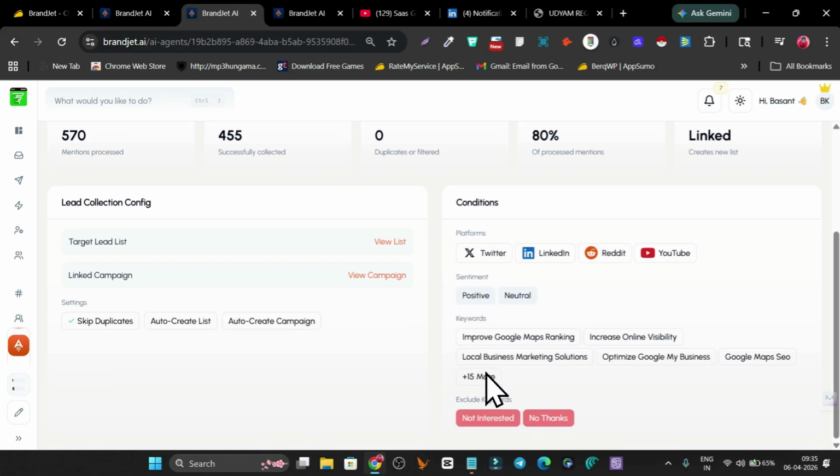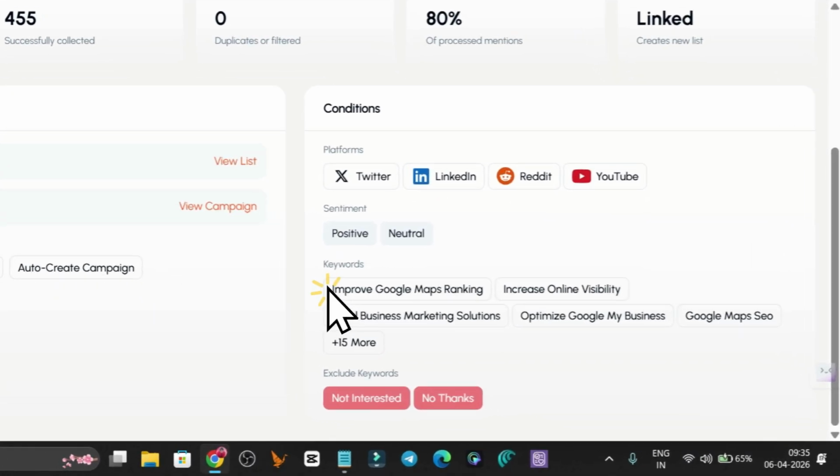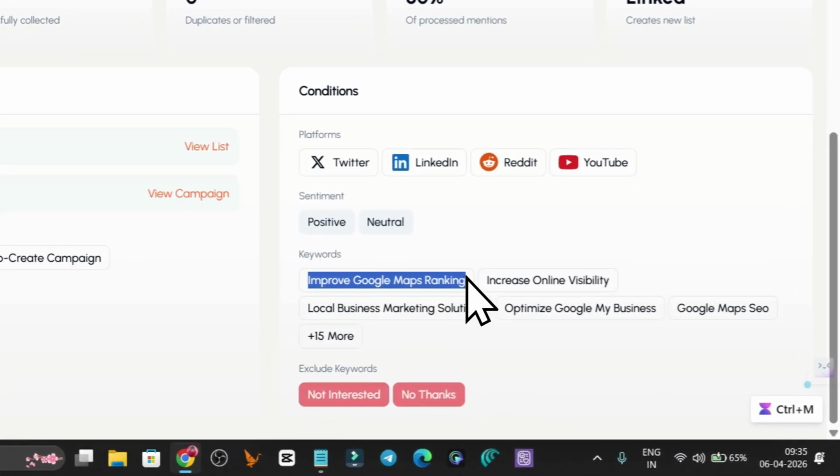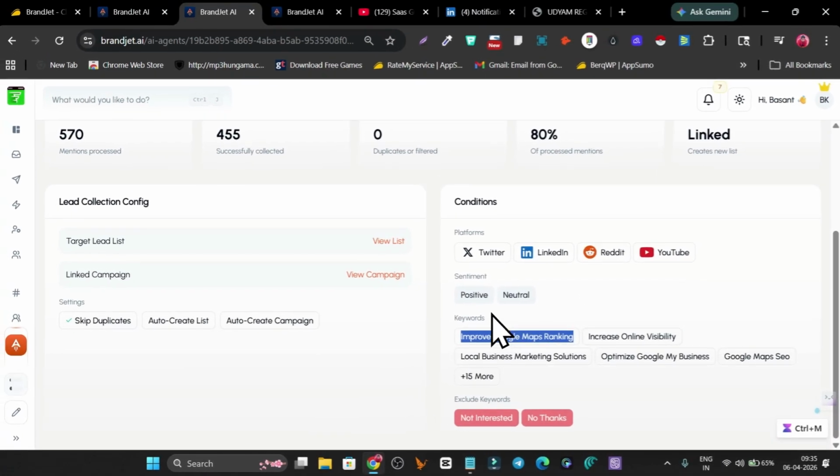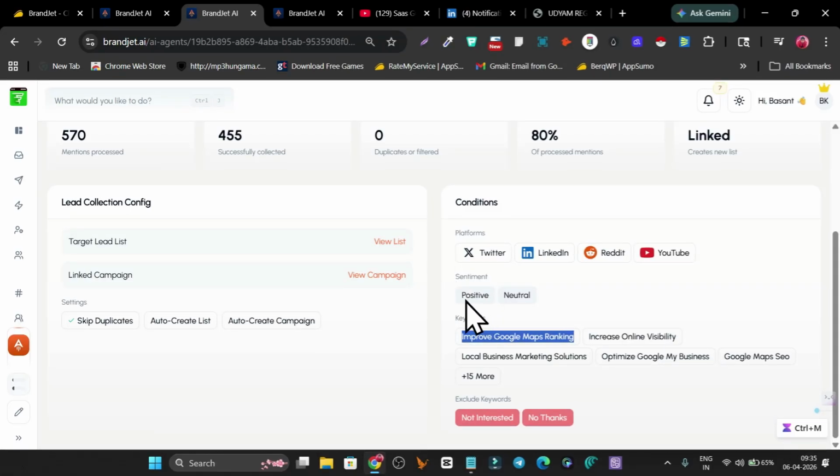I have added all these keywords here, and everyone talking about these keywords will be marked as my lead. I have also added the sentiment, which is either positive, looking to buy, or neutral, seeking help related to these keywords.